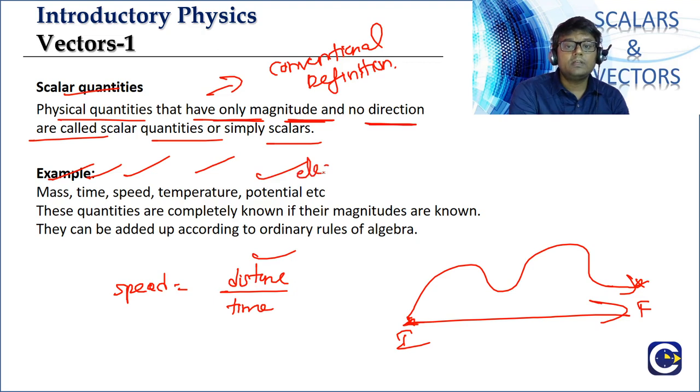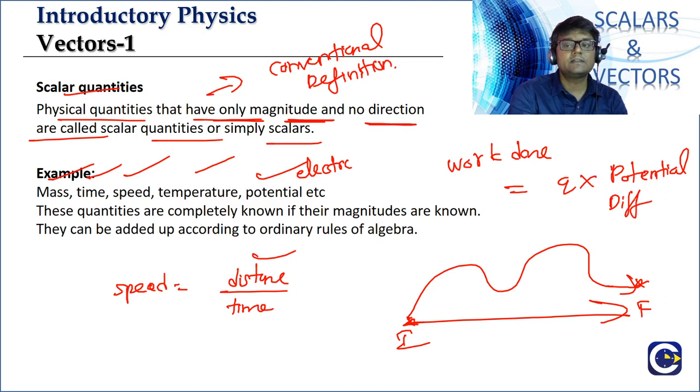Potential, remember, electric potential. Where do we have work done? In 10th standard we have this, right? So work done in moving a charge is equal to what? Charge value into the potential difference.